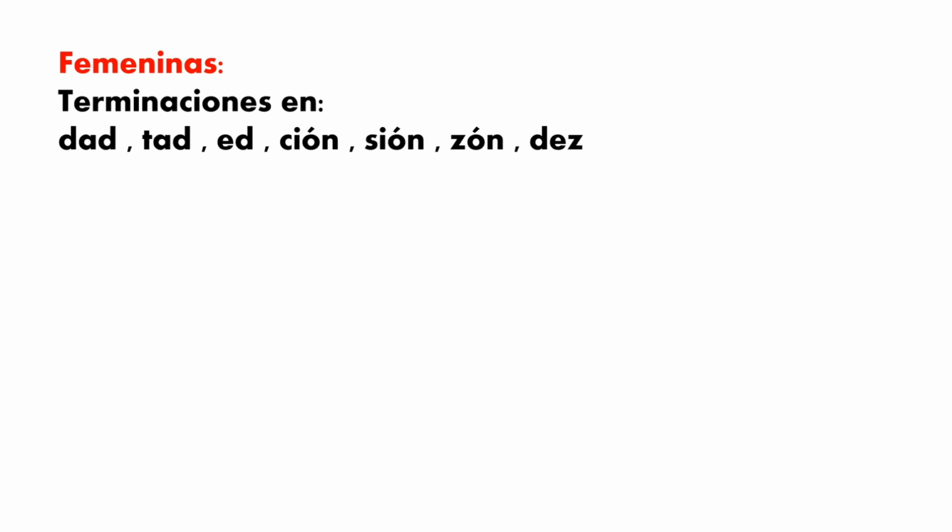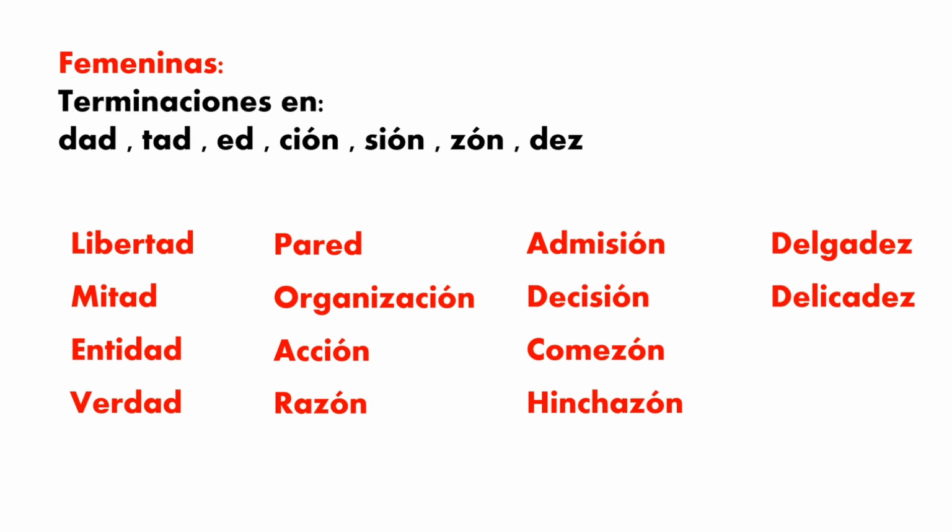Okay guys, in this case we have feminine words. When a word ends with dad, tad, ed, sión, ción, or z, it will be a feminine word. Of course, there are exceptions, but in most of the cases it will be a feminine word. And if you want to know how to pronounce sión with C and with S, it will be the same pronunciation, okay? The same. Now let's see some examples.